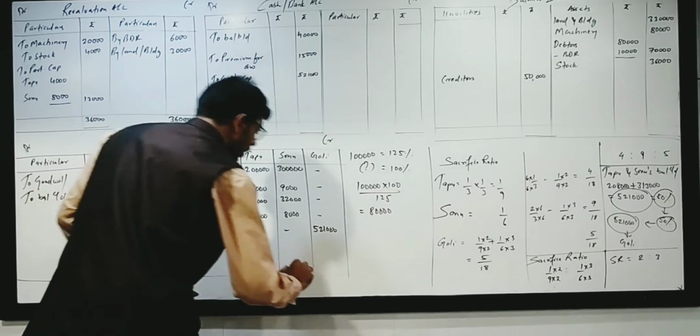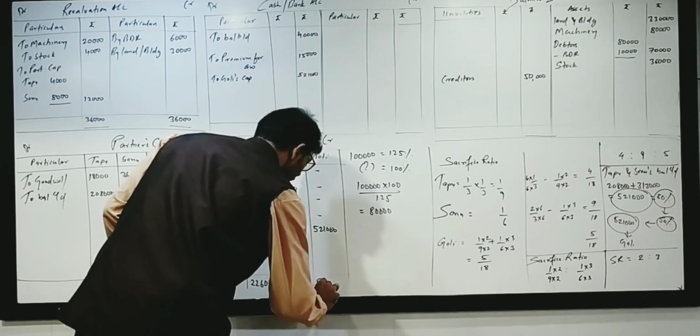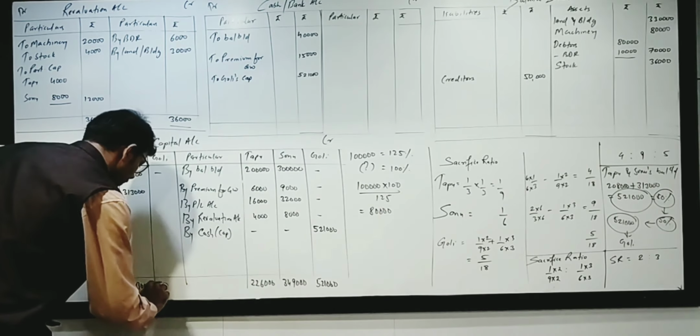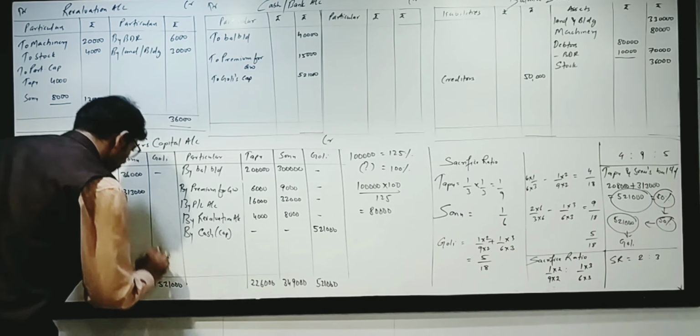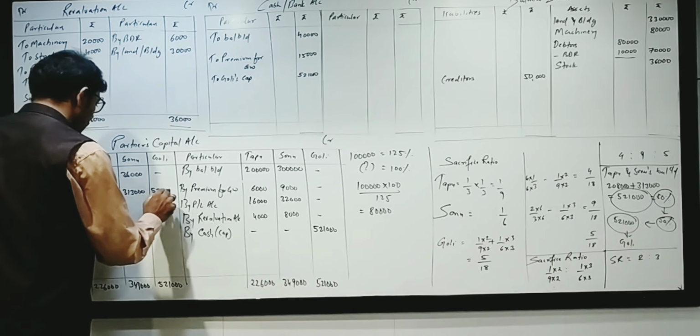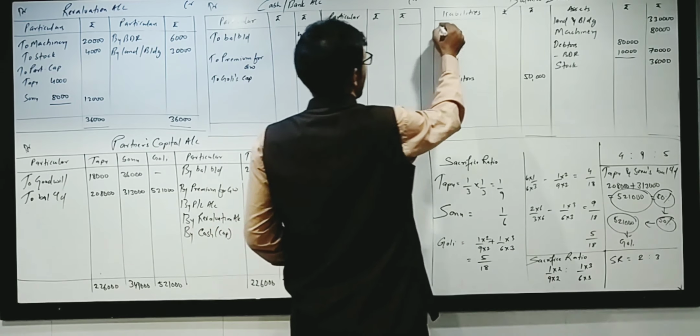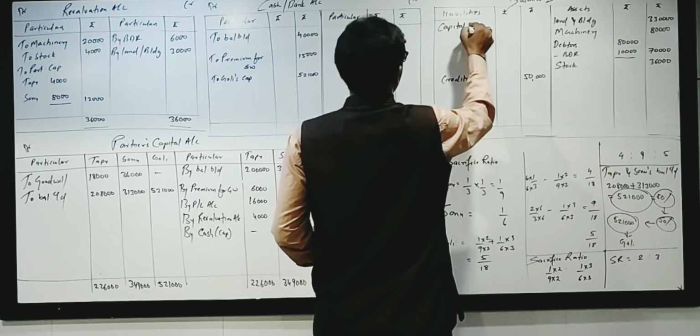So let's close Goli's account. Transferred to liability side as a capital.